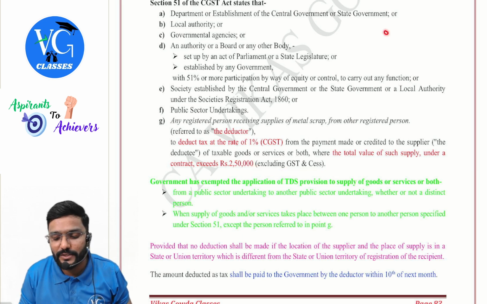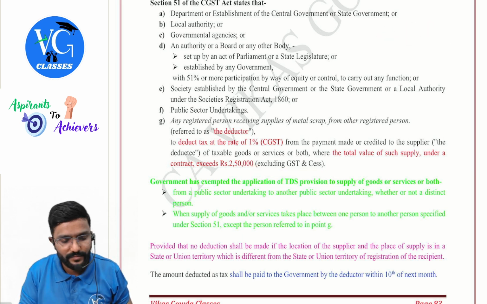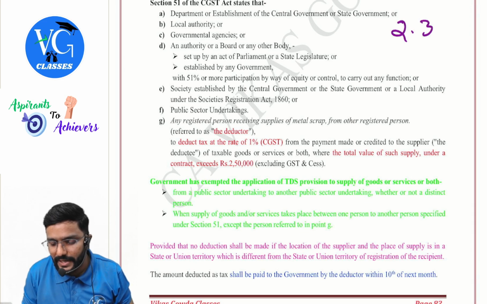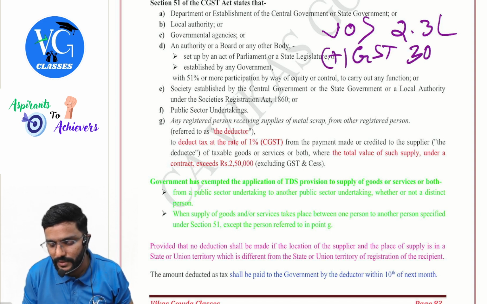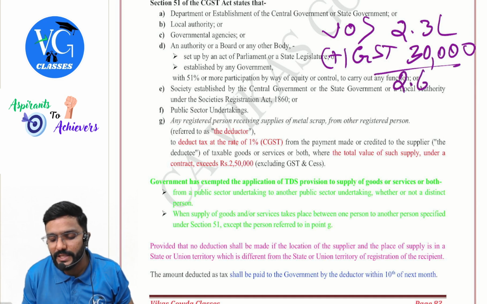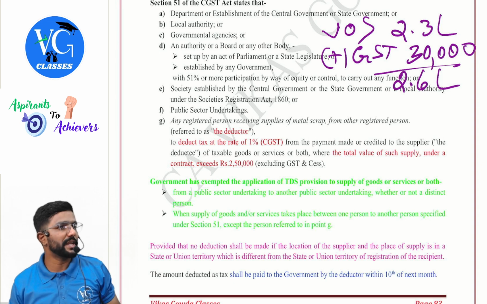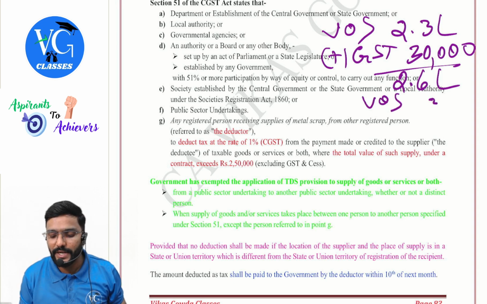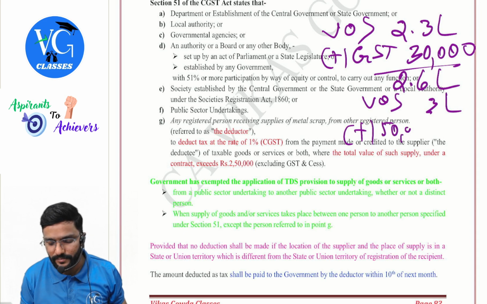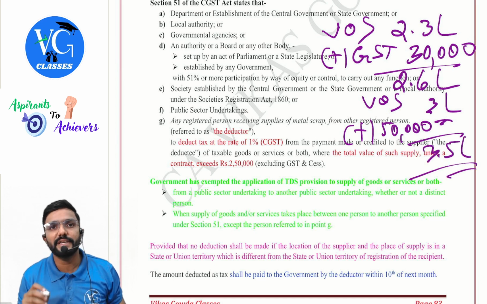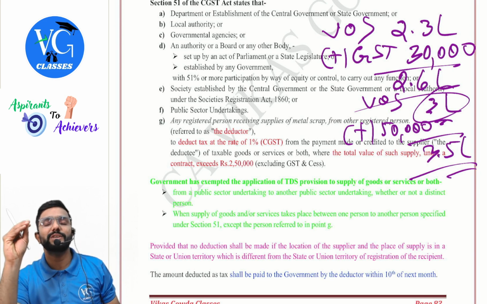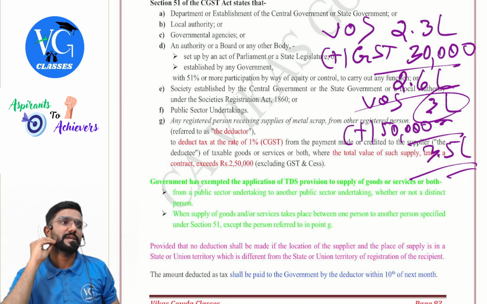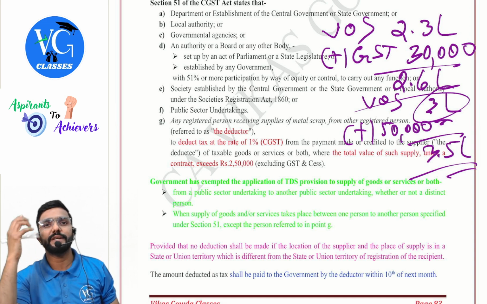Clear? For example, value of supply is 2.3 lakh plus GST, assume 30,000. So total value is 2.6 lakh. Should we deduct TDS? No, no TDS. Next, value of supply is 3 lakh plus GST 50,000, so it is 3.5 lakh. Should we deduct TDS? Yes. On what amount? 3 lakh. TDS has to be deducted on 3 lakh. How much? 1%. CGST 1%, SGST 1%, or if it is interstate supply, 2% IGST.